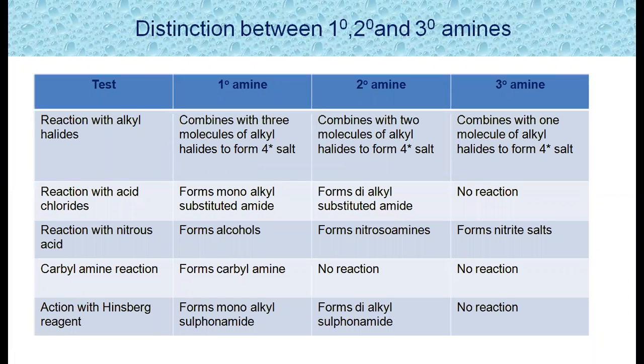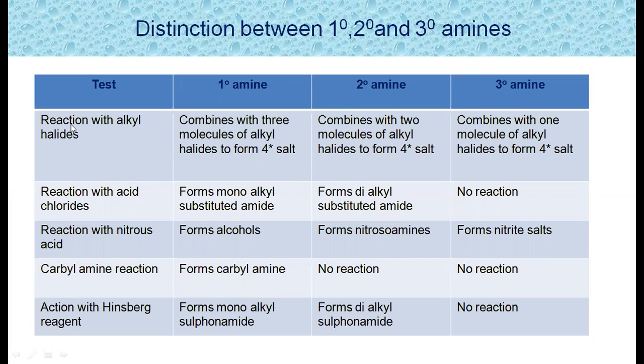So these are the oxidation reactions of different types of amines. This table represents the distinction between primary, secondary and tertiary amines. By doing different tests, we can tell whether an amine is a primary, secondary or tertiary amine.